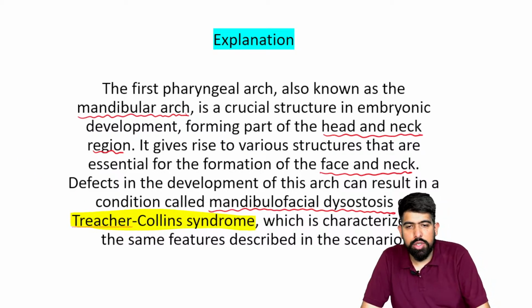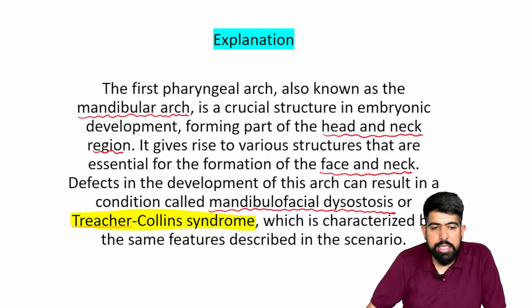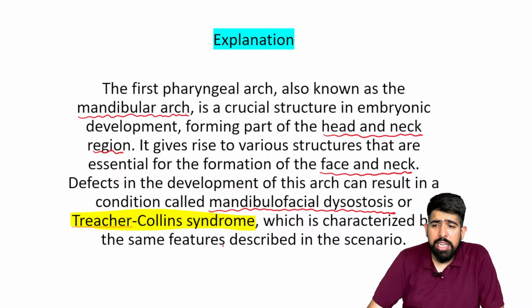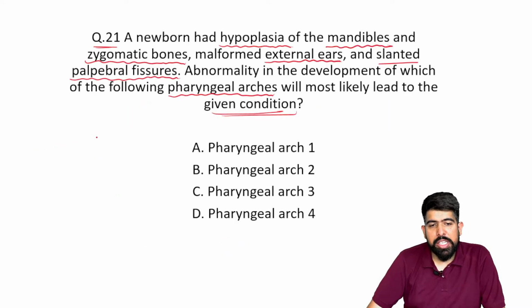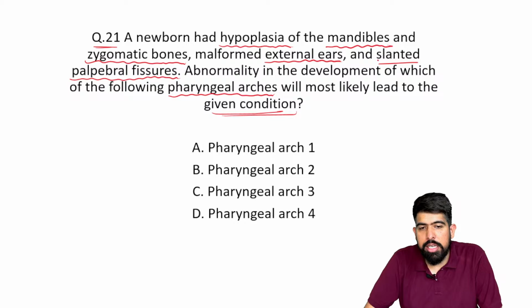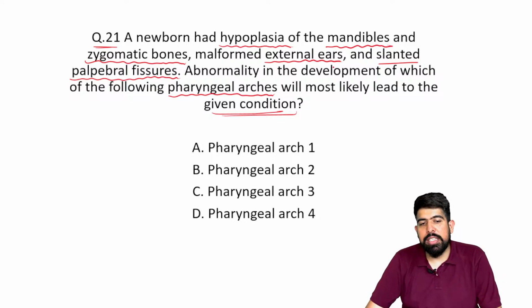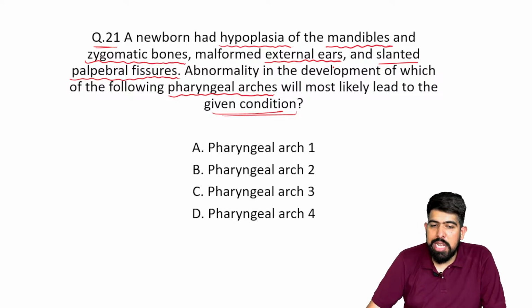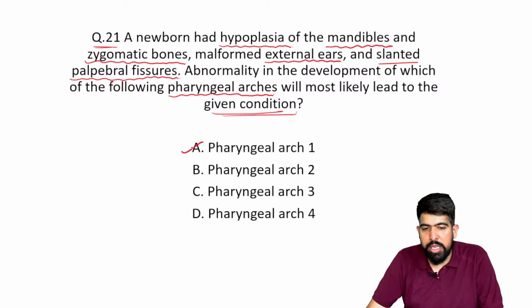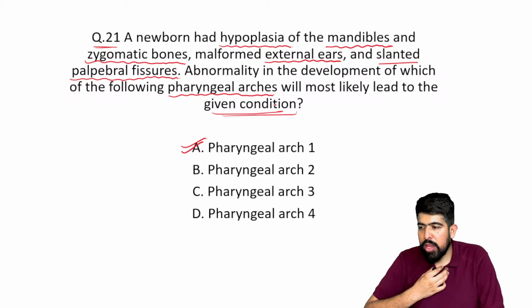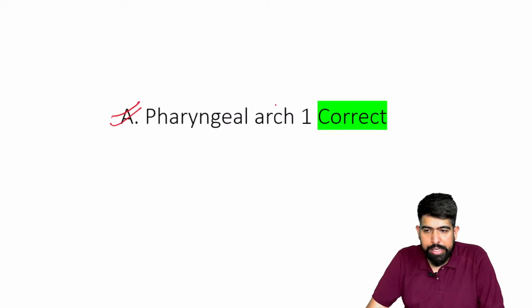Treacher Collins syndrome characterizes the same features described in the scenario. The patient is having malformation of the external ear, down-slanting palpebral fissures, and hypoplasia of the mandible and the zygomatic bone. So your answer should be the first pharyngeal arch. Right? Very good.